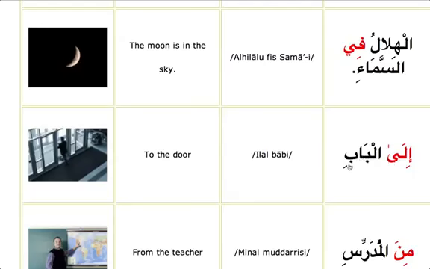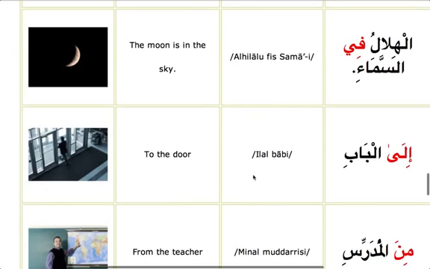So ilal babu. If you remember hamzatul wasl in front of al, if any word comes, this sound disappears and then the lam sound will come, and that is in the sun letters. So all the knowledge has to come together: the sun letter, the moon letter, hamzatul wasl. So now our mind can tell exactly why we read ilal babi, not ila al babi. Ila means to, bab means door, to the door.